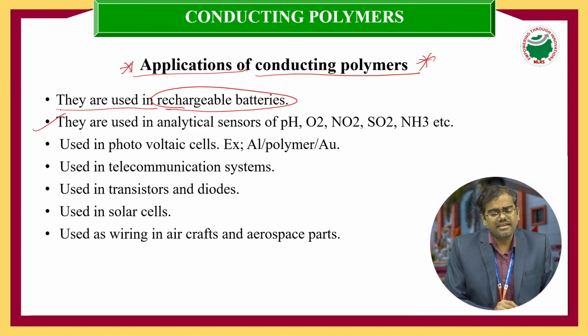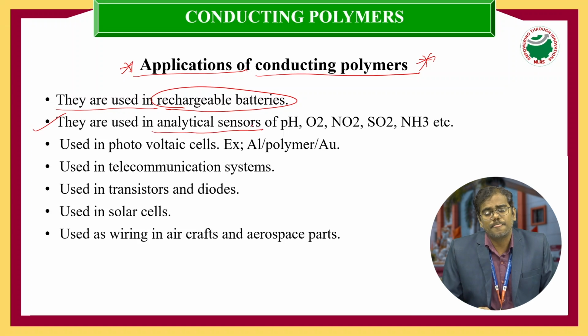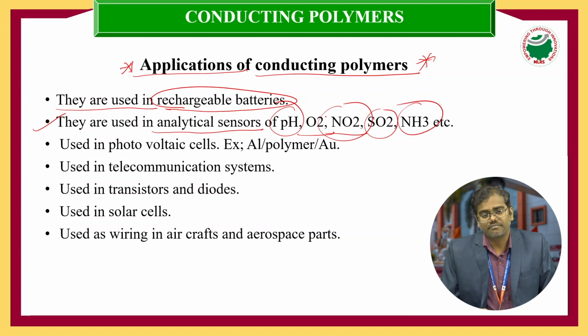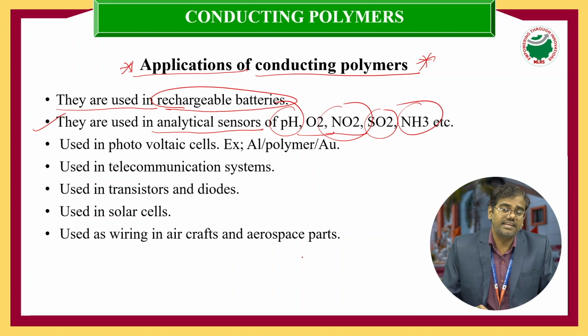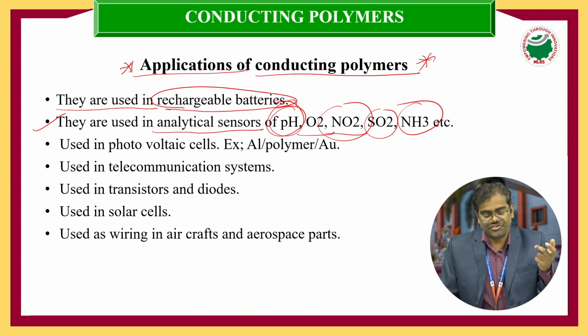Second one, these conducting polymers are mostly used in analytical sensors for pH determination, oxygen levels, nitrogen oxides, sulfur dioxide, nitrous oxides or ammonia. They are used in sensors for determining pH values of solutions of unknown pH.